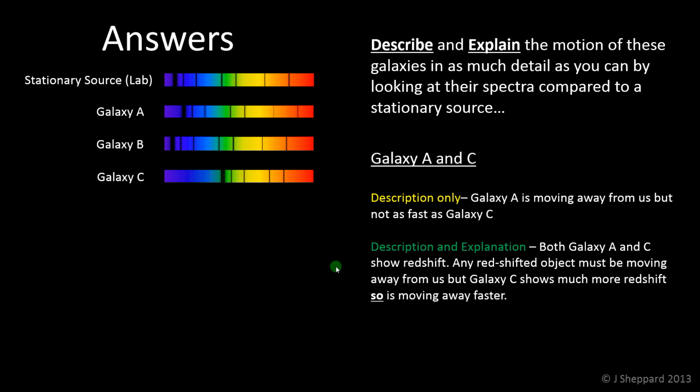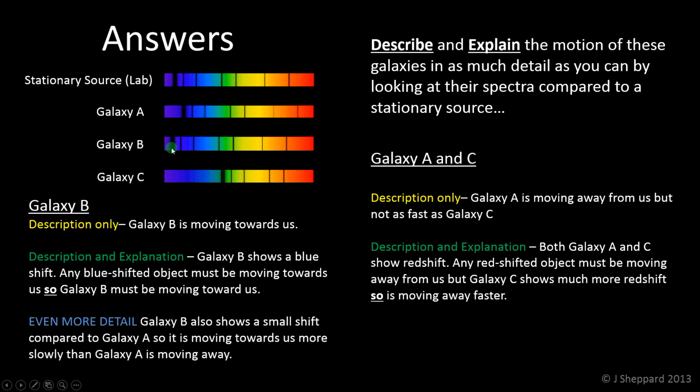Okay, so now looking at Galaxy B, there's a very slight blue shift in Galaxy B. It's only moved a very small amount towards the blue end of the spectrum. So Galaxy B is moving towards us. There's our description. Description and explanation: Galaxy B shows a blue shift. Any blue shifted object must be moving towards us, so Galaxy B must be moving towards us, linking what you see in the spectrum to the motion of the galaxy. And that's very similar to the description and explanation we've got over here for A and C.